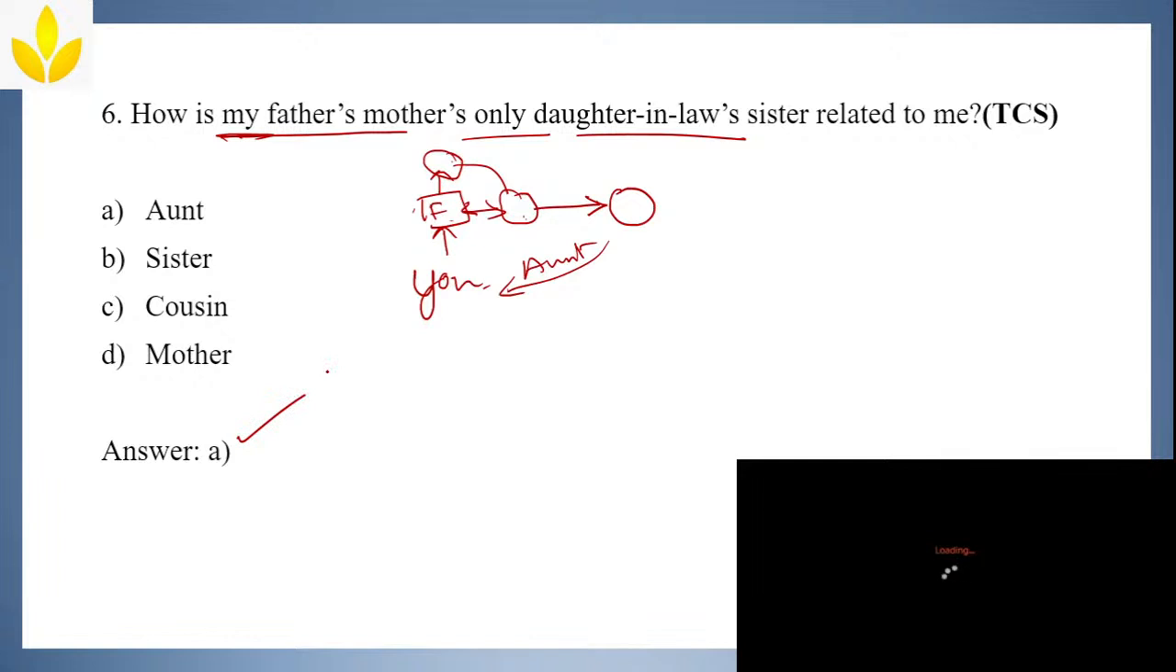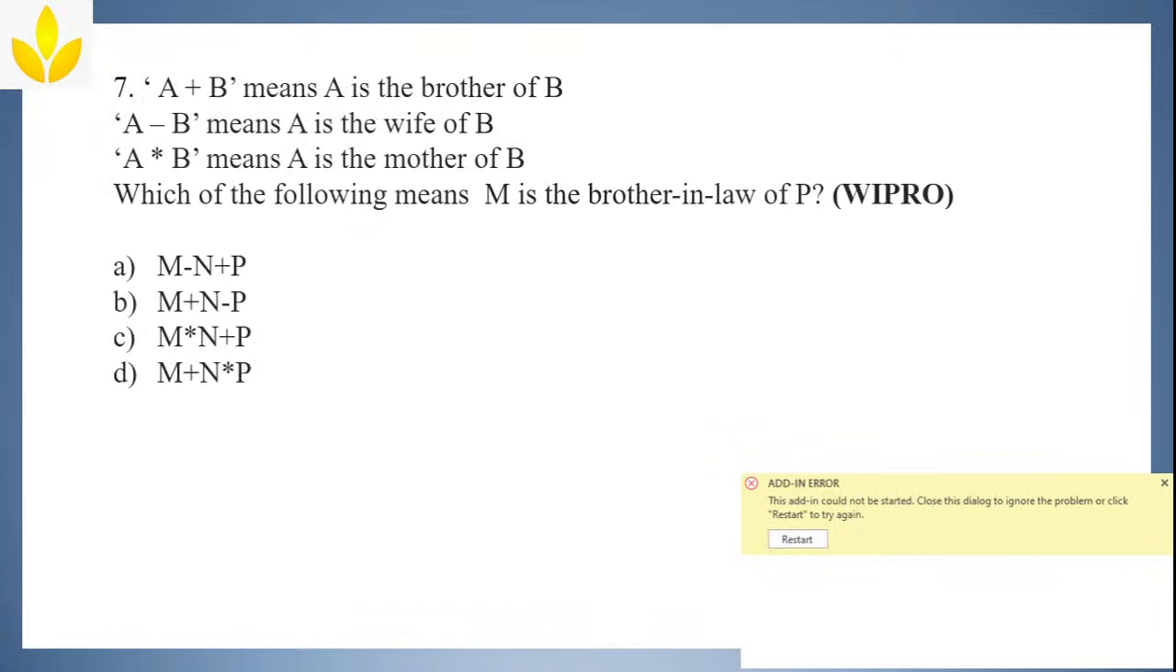Clear? Yes, Pavitra. Aunt is the correct answer. Good. Try to solve the next question. A coded person blood relation. So there is an error in the timer, so forget it. Try to solve. I'll give you approximately a minute.